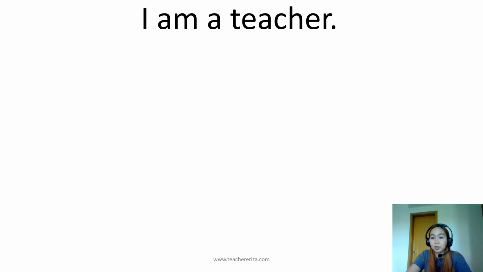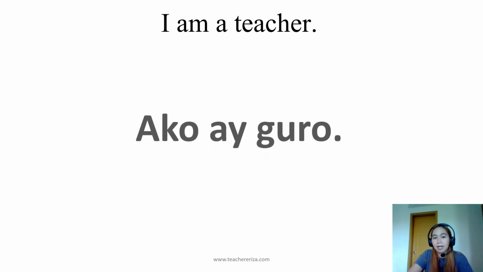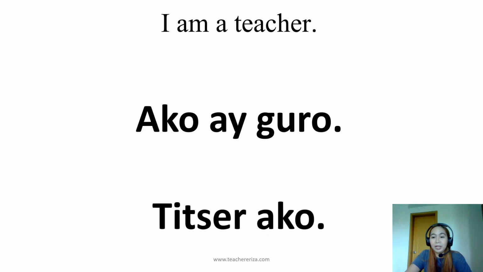So now let's go to the casual way. I am a teacher. So that will be guro ako. We started with the predicate and then the subject, and then we dropped the be verb. So again, teacher is guro and I is ako. Guro ako. Okay, so let's now compare the formal and informal. The formal way is ako ay guro, ako ay teacher. The casual way is teacher ako, guro ako.